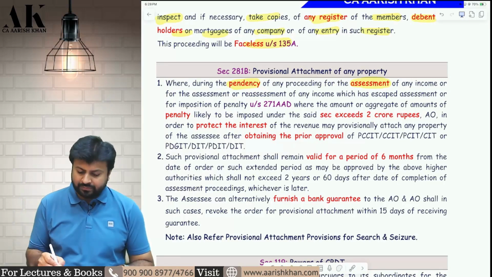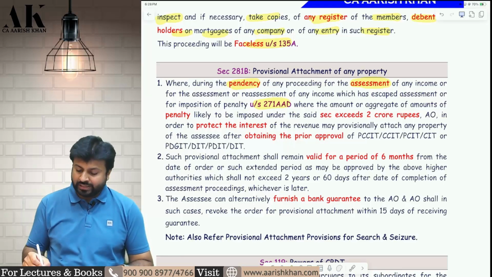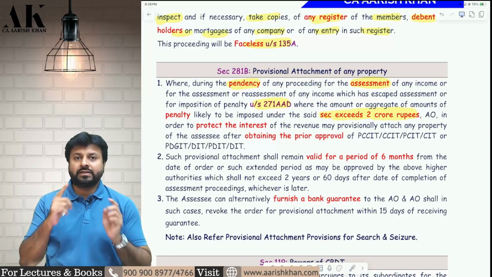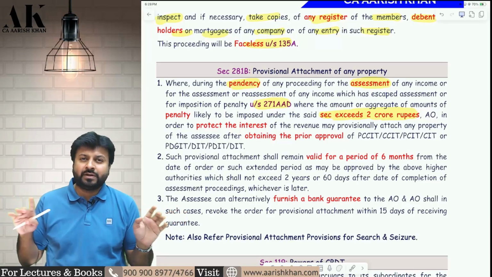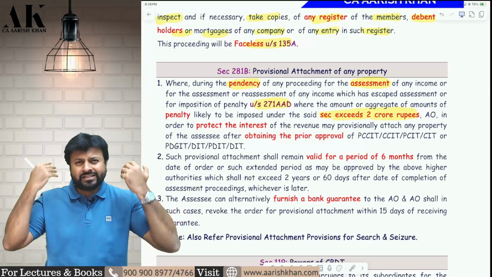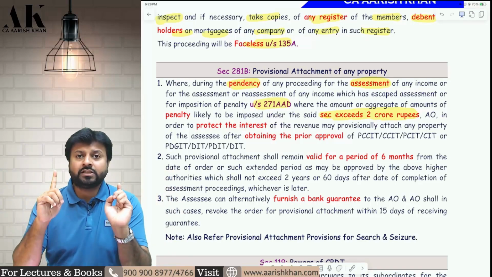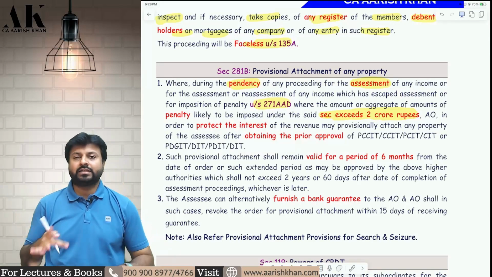Which is that one penalty proceeding? Under section 271AAD, that too there is a monetary restriction, only if the penalty amount exceeds how much? 2 crore rupees. So in case of assessment, there is no restriction on amount, there is no restriction on nature of assessment, whether it is 143 or 144 or 147 or search and seizure assessment. In case of all assessments, the AO can attach your property. But in case of penalty, there is only one section where he can attach your property, that is 271AAD, that too if the penalty exceeds 2 crore rupees.